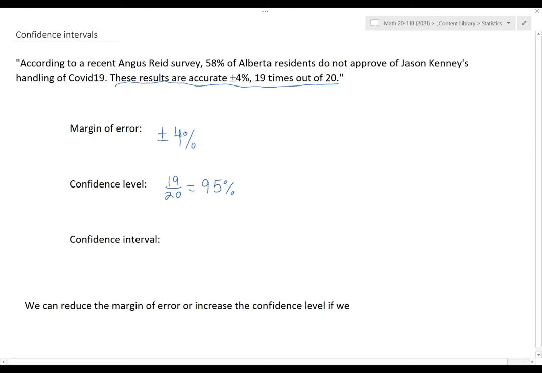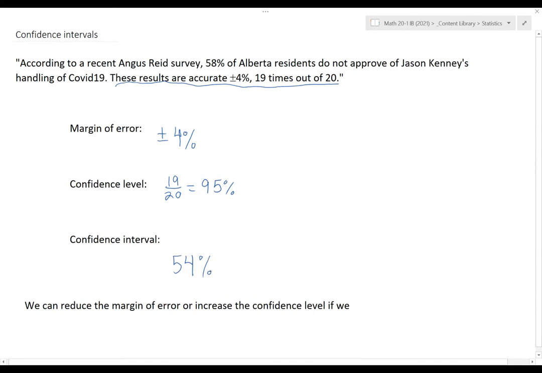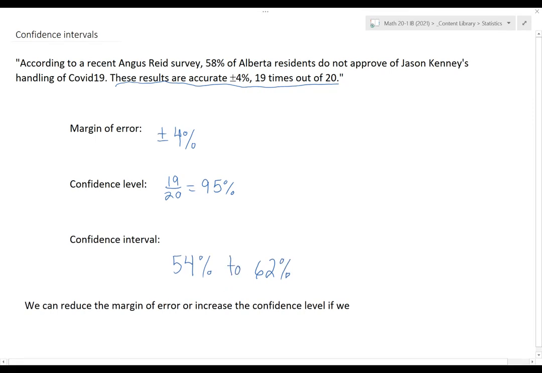The confidence interval then is what range of values I would expect that the true value probably falls between. So the plus or minus 4% on the 58. So the confidence interval would be between 54% to 62%. So essentially what I can say based on this data is that I'm 95% confident that the true percentage lies between 54 and 62.